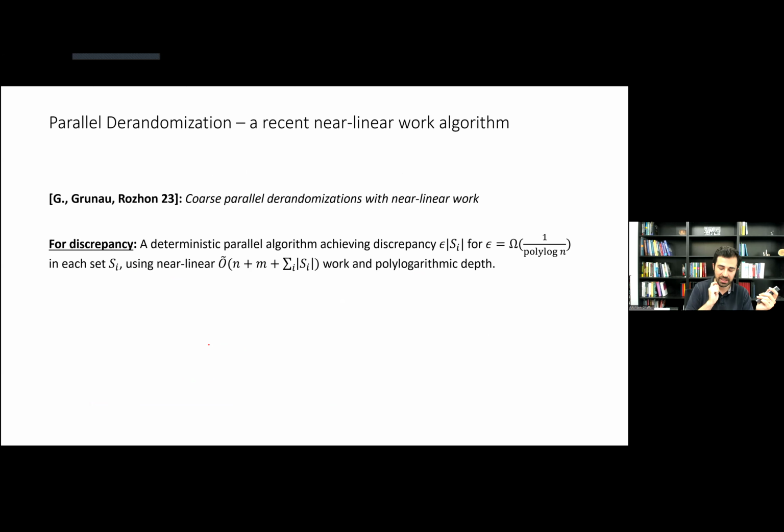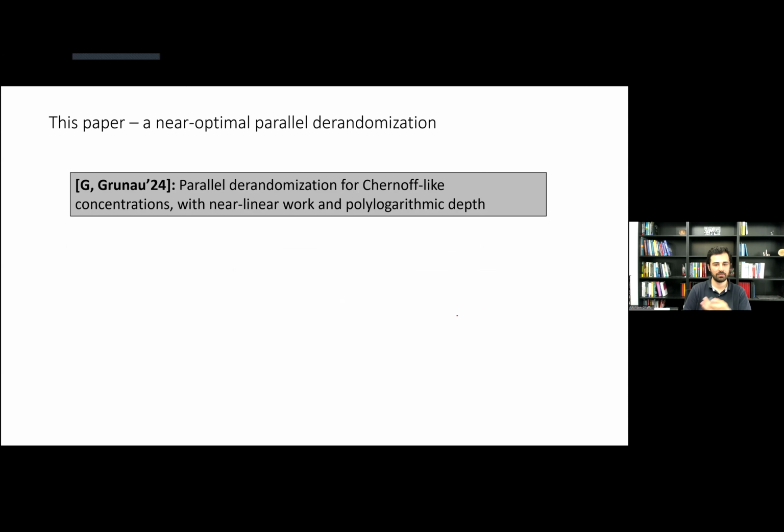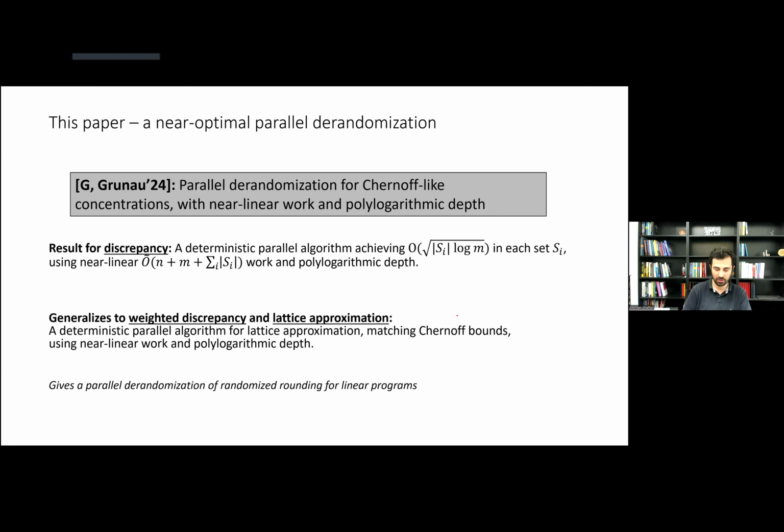The problem in that solution was that the discrepancy that we could achieve was just barely below linear in the set sizes, set size divided by polylog n. So this is good for a range of applications, but it's far above the roughly root of set size that Chernoff implies. In this paper, we get basically what Chernoff has, up to a small constant factor loss, in near linear work and polylog depth. So for discrepancy, we get essentially what Chernoff implies.